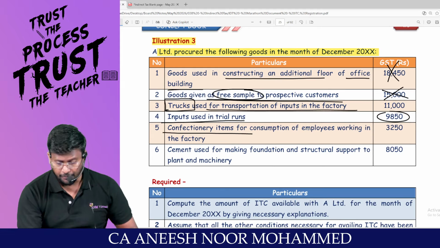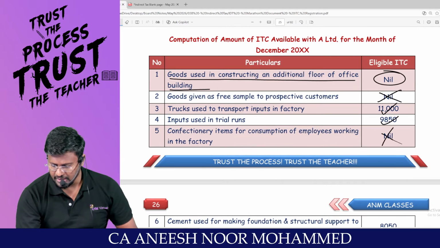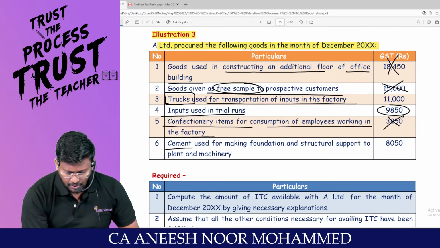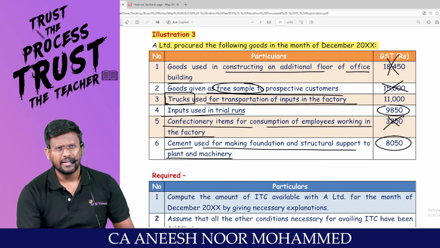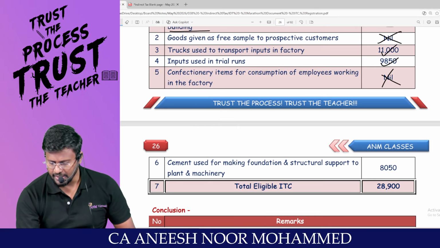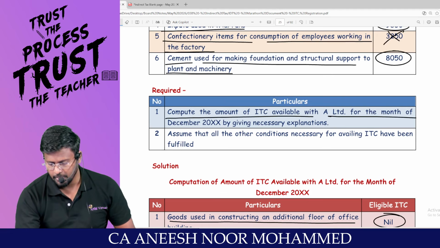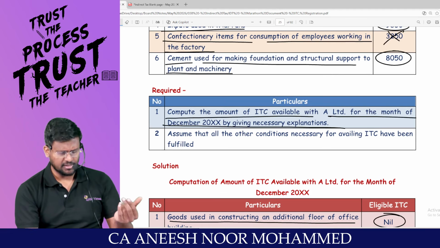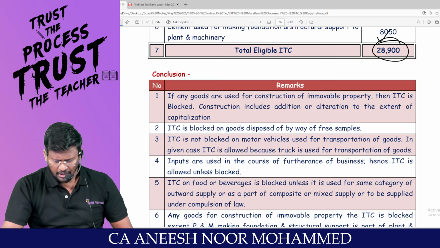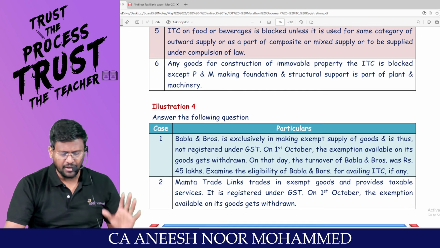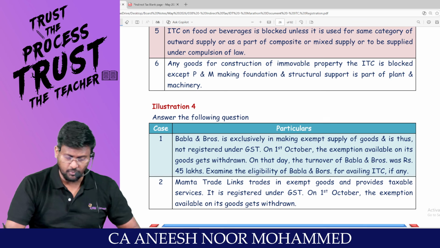Confectionery item, food item for consumption of employees working in the factory. Sir, it's for personal consumption. ITC is not allowed. Cement used for making foundation and structural support to plant and machinery. It will be treated as plant and machinery. So ITC will be allowed. This is the total eligible ITC. Compute the amount of ITC available with ABC Limited for the month of December by giving necessary explanation, assuming that all the other conditions necessary for availing ITC have been fulfilled. These notes you are supposed to read, man. I hope that you are able to appreciate or understand the third question. Such an ITC eligibility question will be tested in the exam.